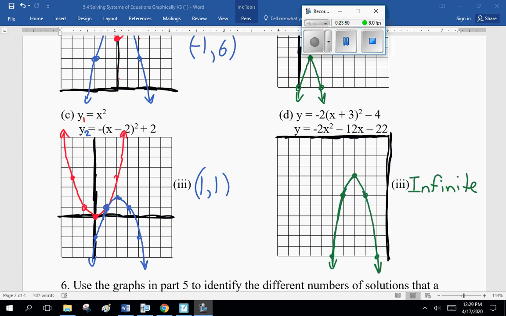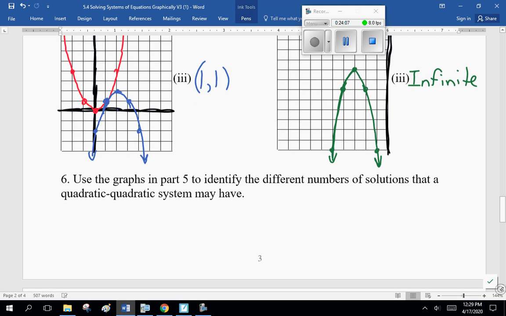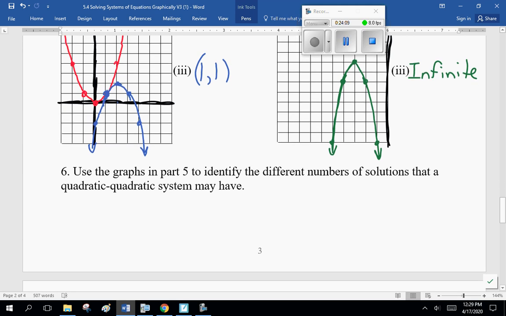And D is, surprise, surprise, infinite number of solutions because they're the same graphs. Just written out differently to confuse you, but Mr. Graphing Calculator shows you that. And remember, check on your table of values just in case your windows are off. And you'll see for each x, both y values are the same. Now, use the graphs in part 5 to identify the different number of solutions: 2, 1, 0, or infinite.